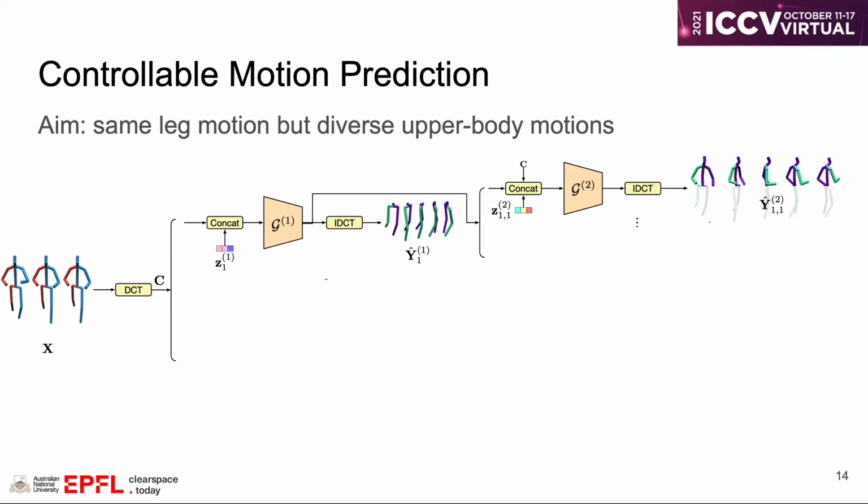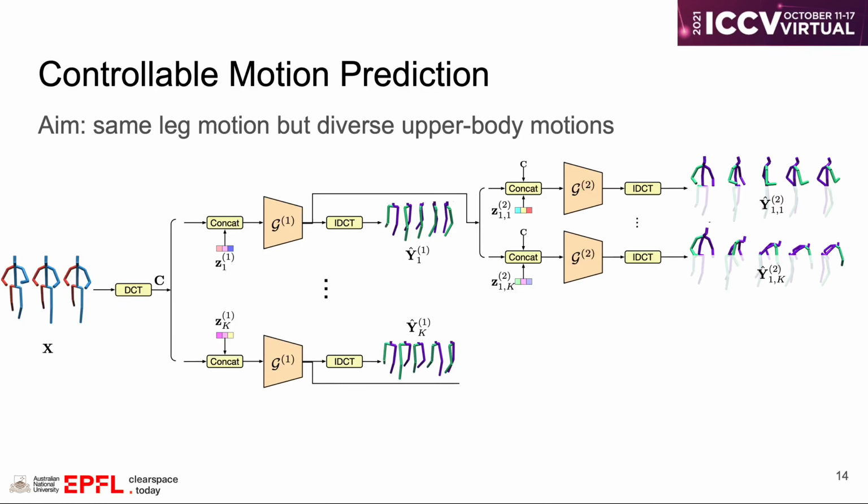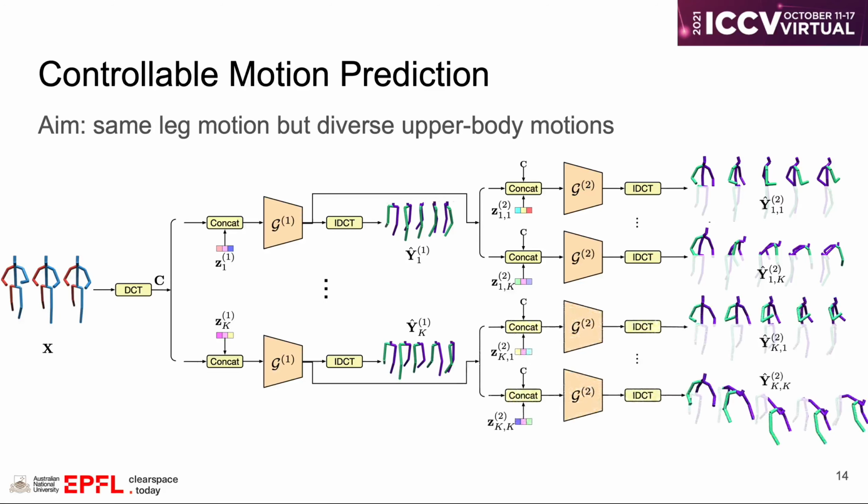During training, we will sample k different lower body motions, and for each lower body motion, k different upper body motions are produced. And the diversity loss is computed for each body part separately. During testing, we can sample one random code for a single leg motion and then multiple random codes to predict diverse upper body motions with the same leg motion.